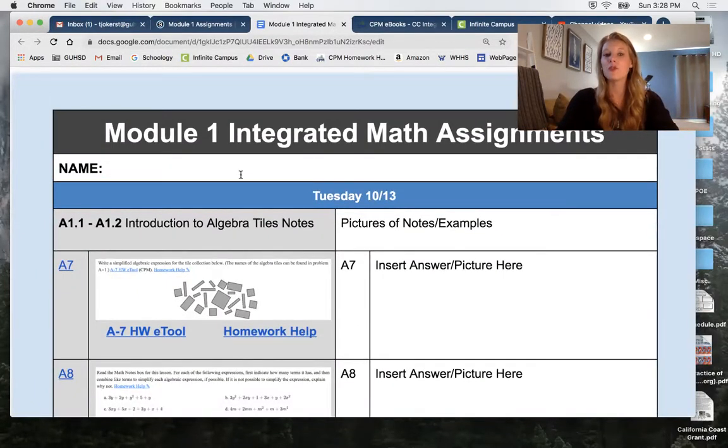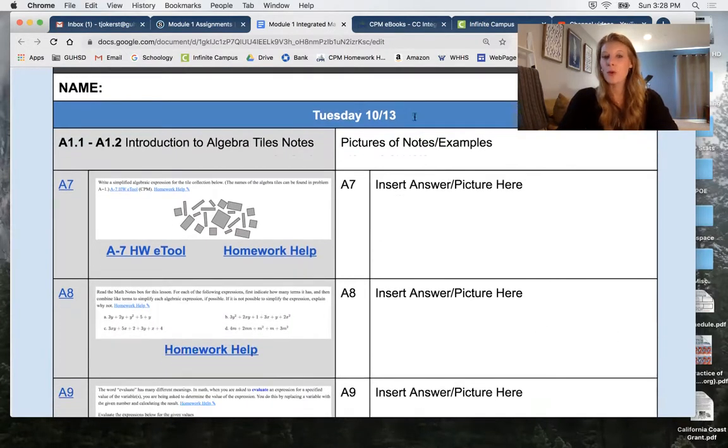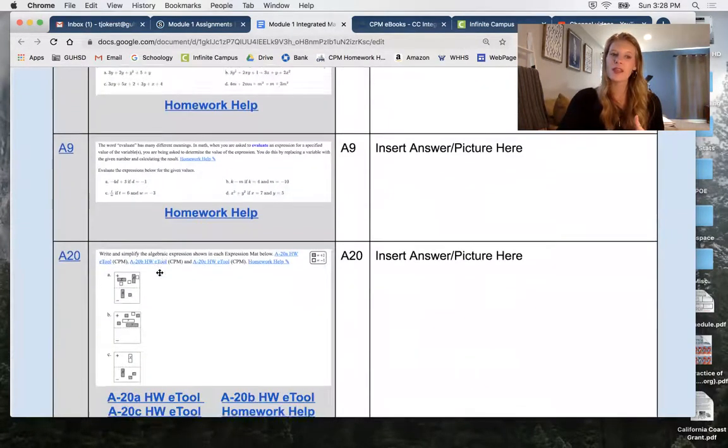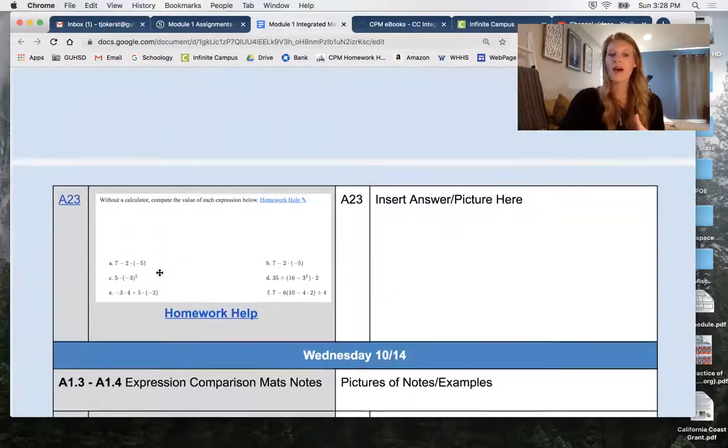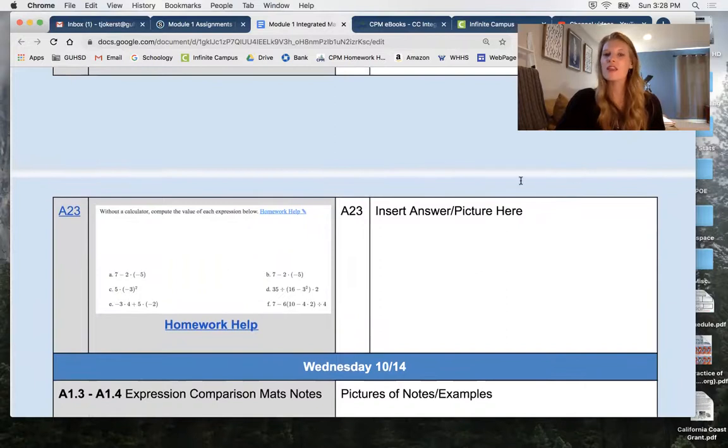So this will be due the following Tuesday. Here, Tuesday 10/13, this Tuesday coming up, you will have these few problems right here to work on after the lesson. It's usually about 5 problems to work on. And then you're going to insert a picture of your work and put it here.